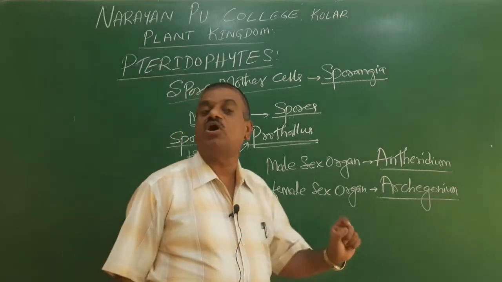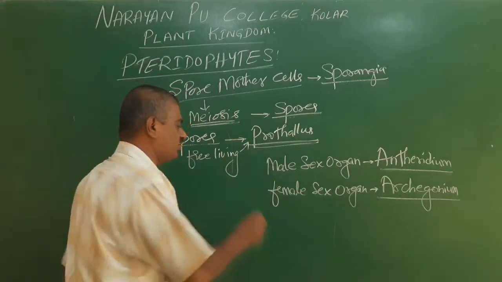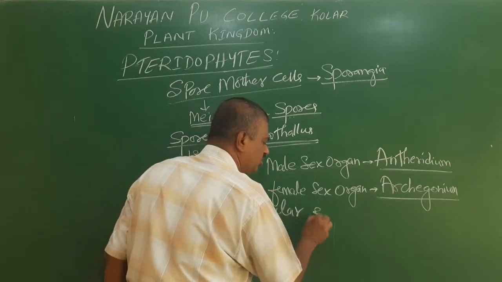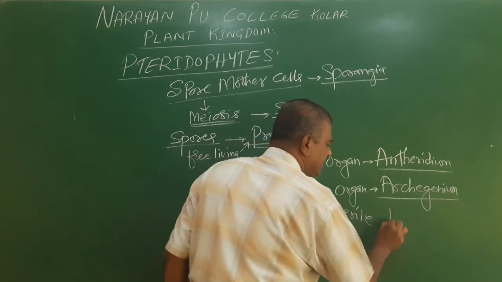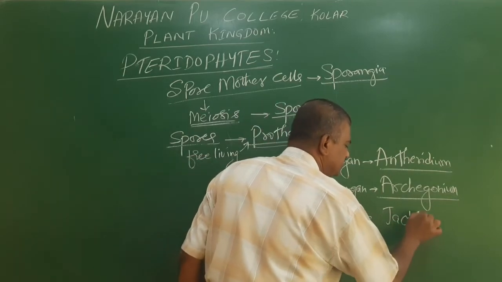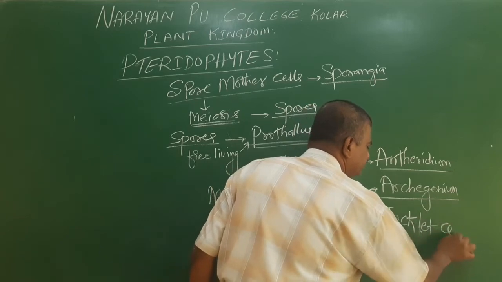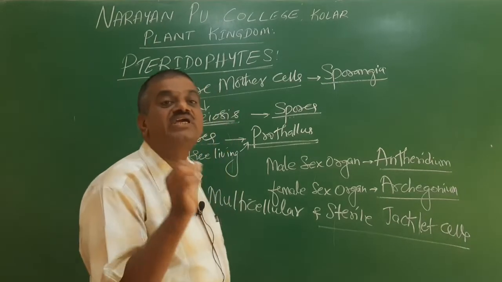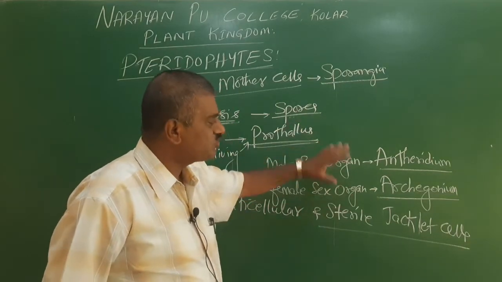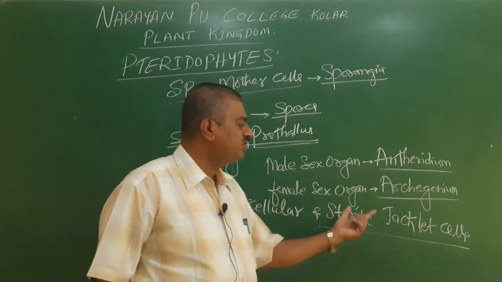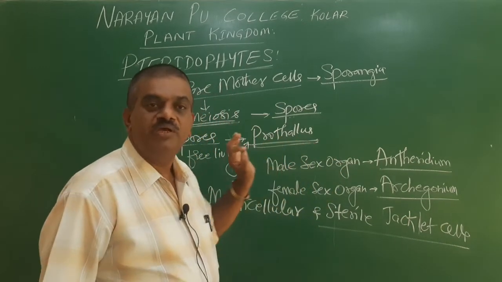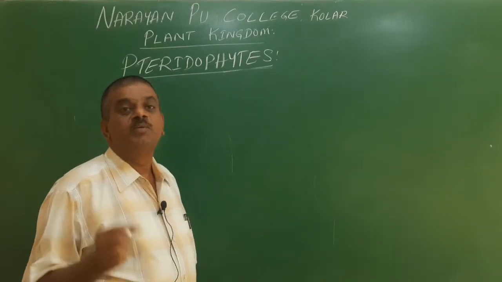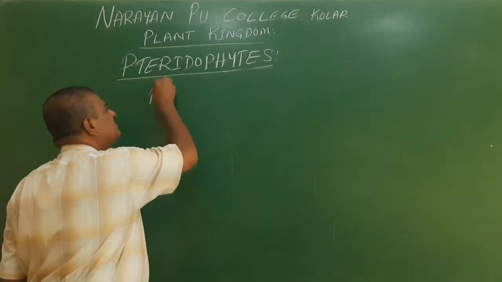These sex organs are multicellular and have sterile jacket cells. The jacket cells are nothing but the covering of the sex organs by multicellular sterile cells.